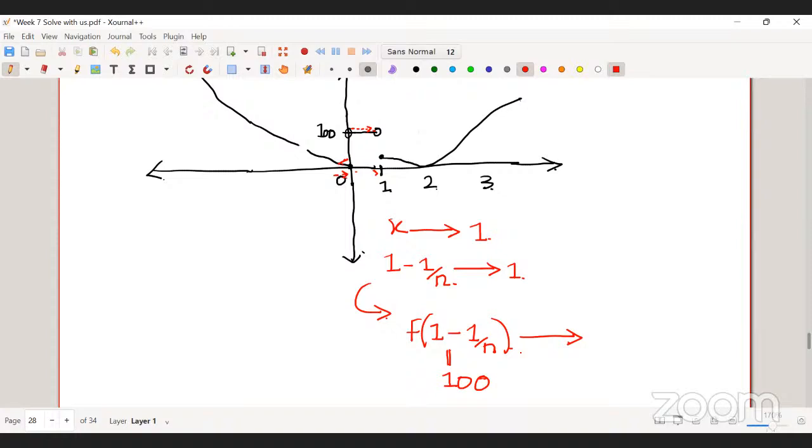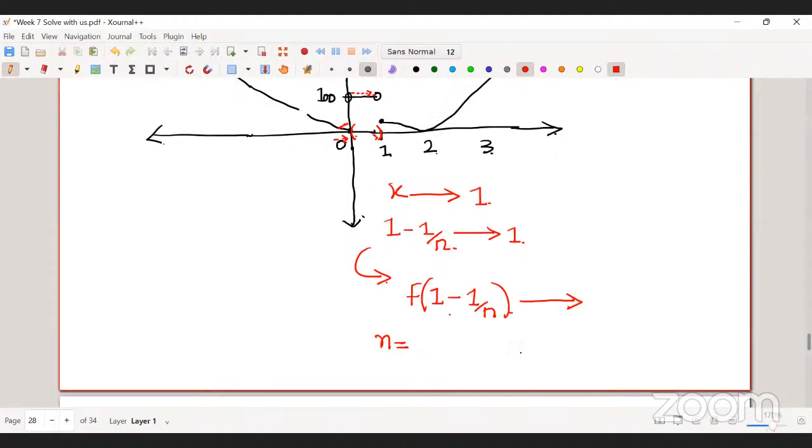In this interval, what is the value of the function? It is 100. If I put n equal to 1, I get f of 0, which is 100. For n equal to 2, I get f of 1 by 2, which is 100.